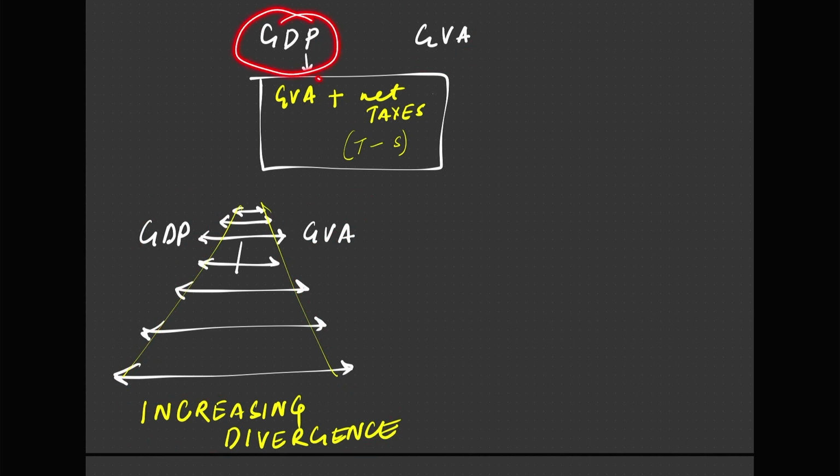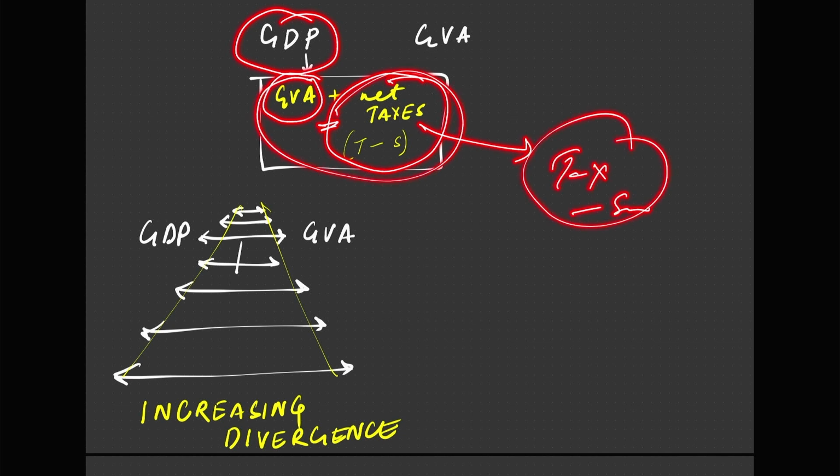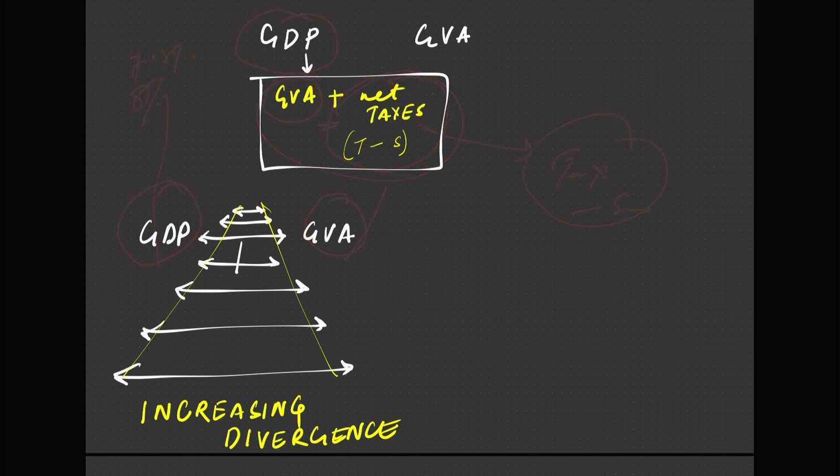GDP constitutes of GVA plus the net taxes. Net taxes means taxes minus subsidies. So when we measure GDP, we see there's a 8% growth rate, 7.8% growth rate, and we look at GVA, we see there's a divergence in the GDP growth rate and the GVA growth rate. What does this divergence mean?